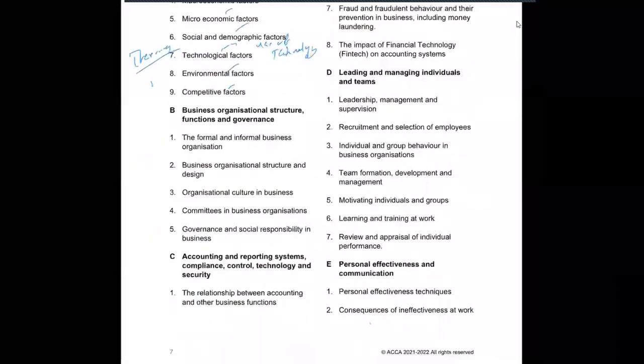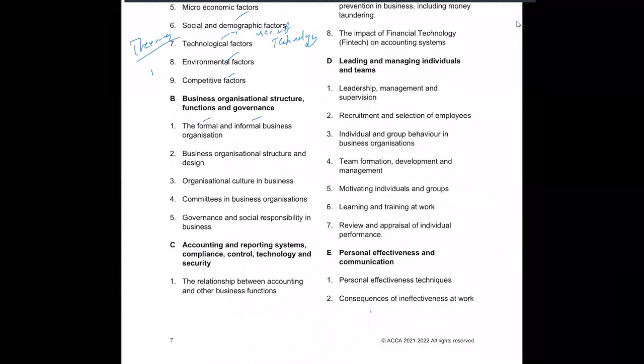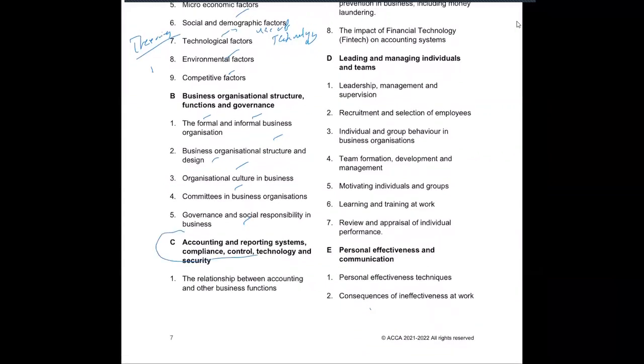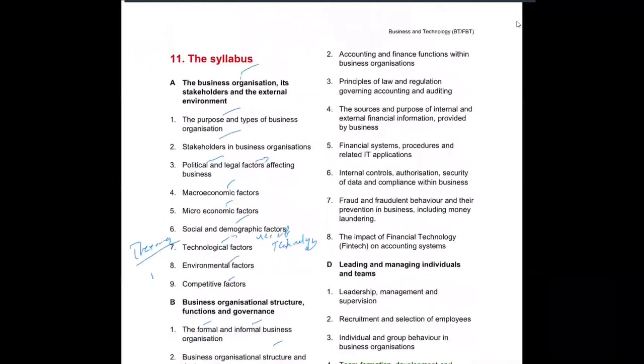Then part B, business organization structure and functions: formal and informal business, organizational structure design, organization culture, committees in business, governance and social responsibility. Moving to part C, the reporting systems: relationship between accounting and other business functions, then finance functions, laws and regulations, purpose, internal finance, financial systems, internal controls, fraud and fraudulent behavior, money laundering. We will study about them in detail. Then the impact of fintech on accounting systems, like I said, use of technology.